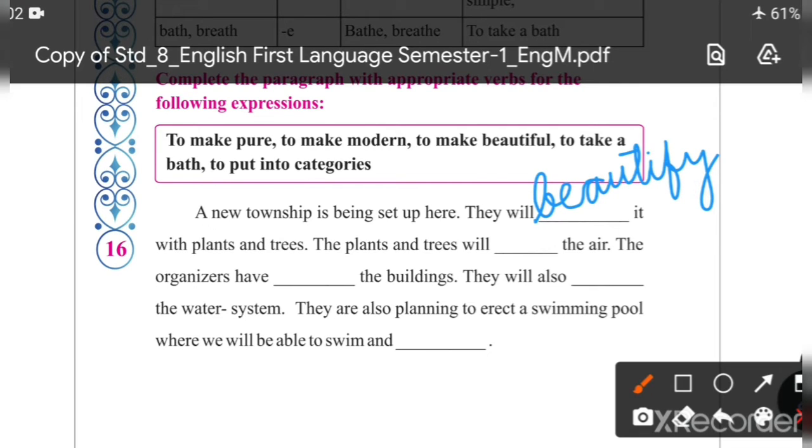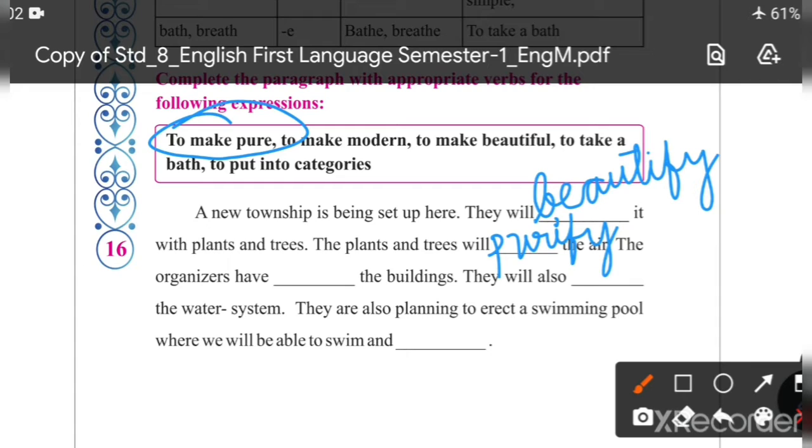Then next one, the plants and trees will dash the air, and the correct word is to make pure. And what is the verb form for to make pure? Will purify. P-U-R-I-F-Y. Will purify the air. Write down the answer with pencil in your textbook only. No need to write these exercises in notebook. Only write in your textbook. Okay, activity exercises you will write in textbook only with pencil.